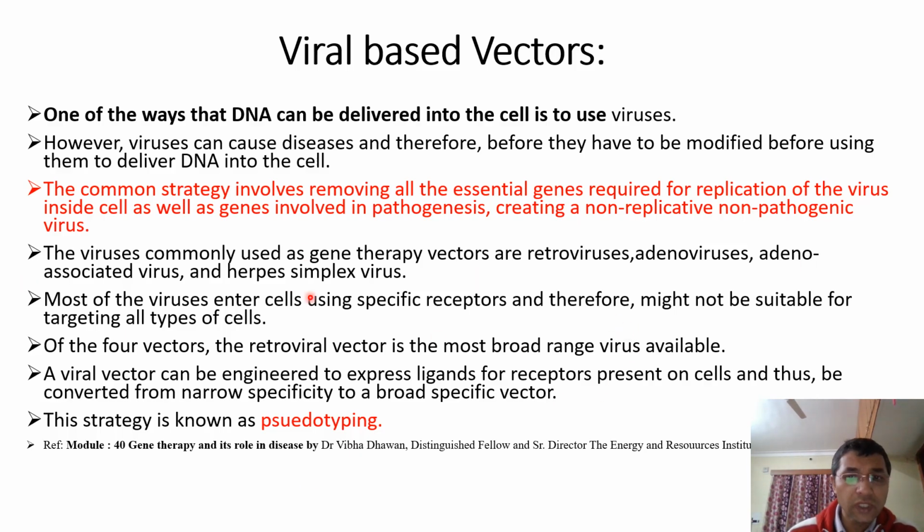Gene therapy is basically of two types. That is germline gene therapy, and second is somatic gene therapy. When we use replacement of the gene in the germline cells, what will be happening? For these diseases, at first we take the embryo.